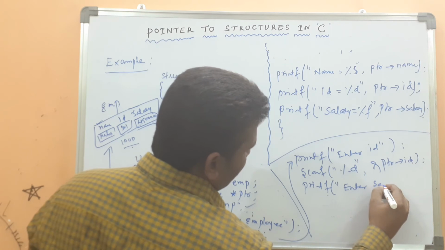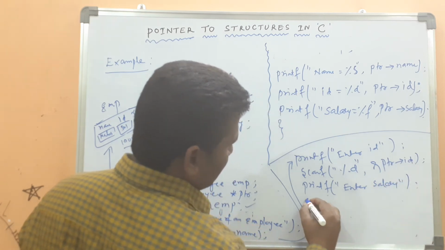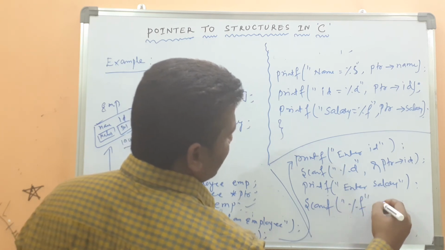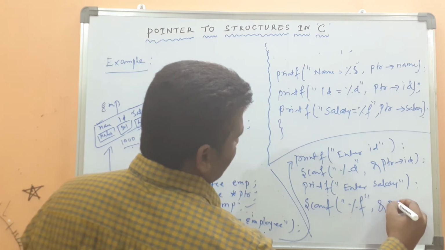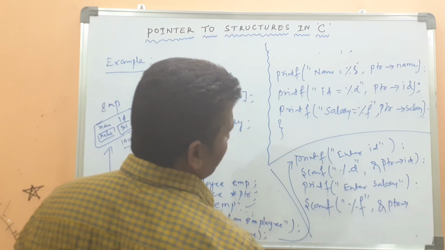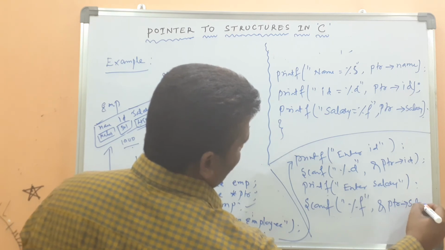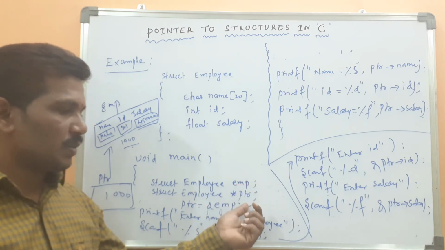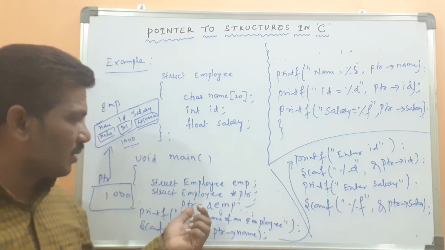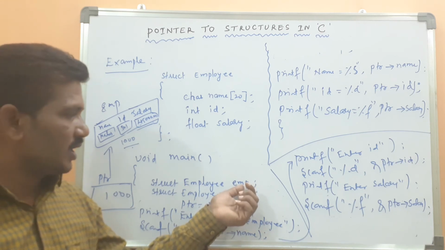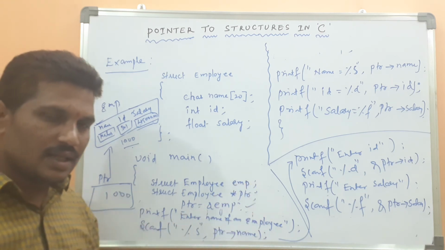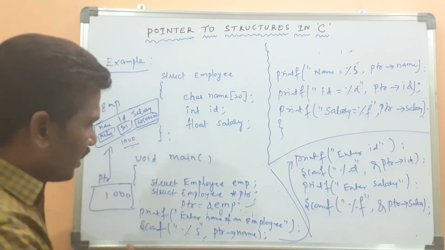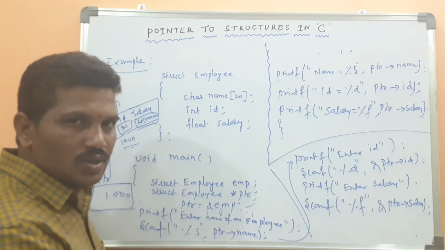Then printf enter salary. Then scanf %f, address of pointer, then salary. Here the two variables have been declared, the normal variable and the pointer variable. Then in the pointer variable we are storing the address of the structure variable EMP. Previously we just initialized while we declared the structure variable.